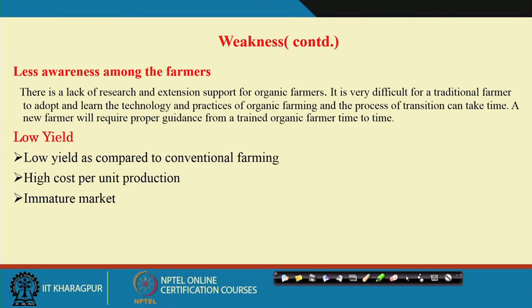So, these are some of the weaknesses, but however, we can say the farmers are quite interested now. Farmers are getting awareness, and in general they want to go for organics. But at the same time, it is very important for us to see that the yield level is protected, because we cannot sacrifice the yield in view of the quality. Yield has to be maintained, and at the same time quality improvement is necessary.